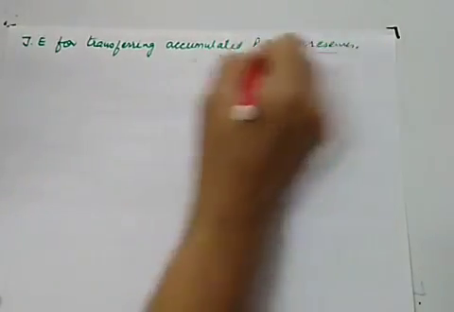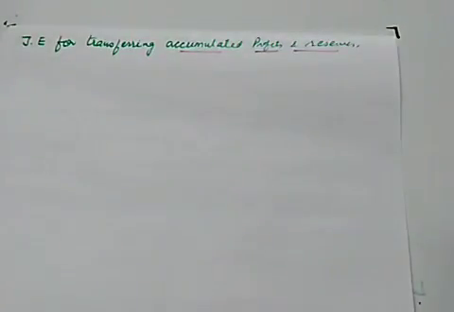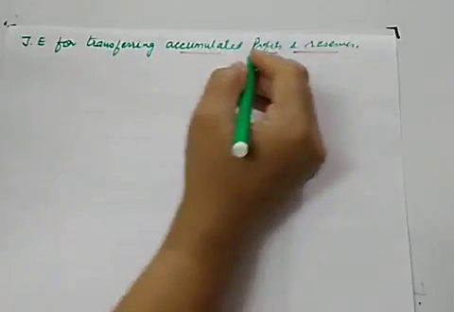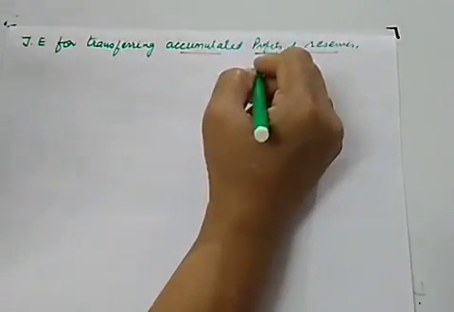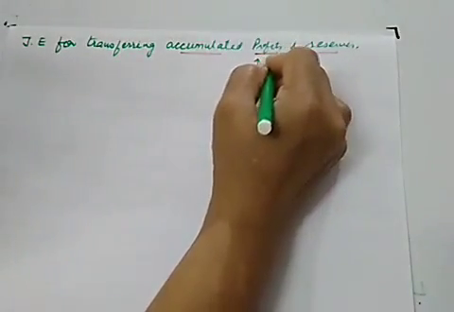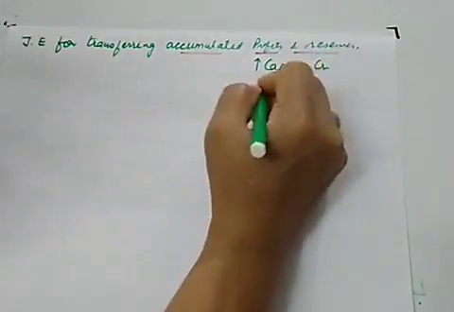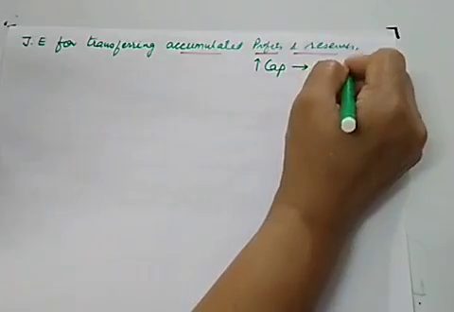So how to transfer accumulated profits and reserves? We'll be transferring accumulated profits and reserves to the partners' capital. So we are giving benefit to the partners. So what is the rule for giving benefit? It means you want to increase capital. Increase capital means give credit to partners' capital account.